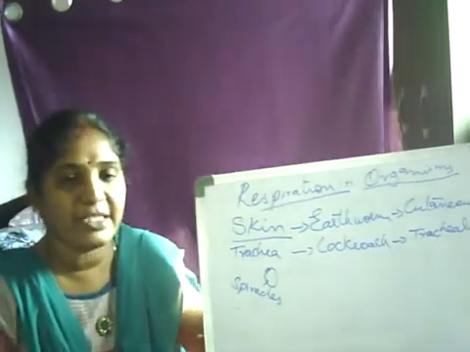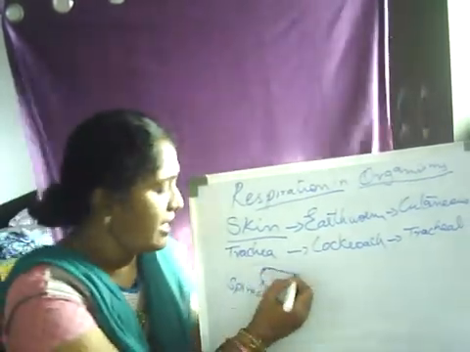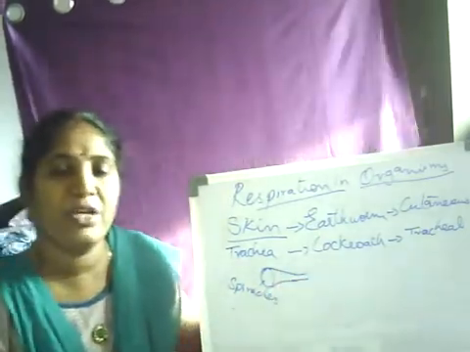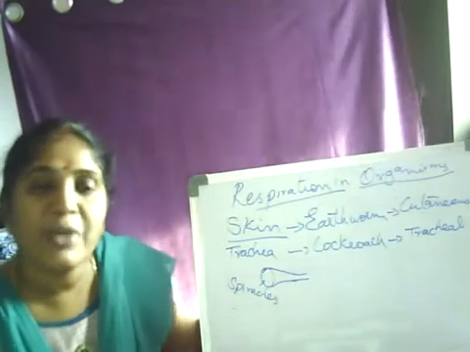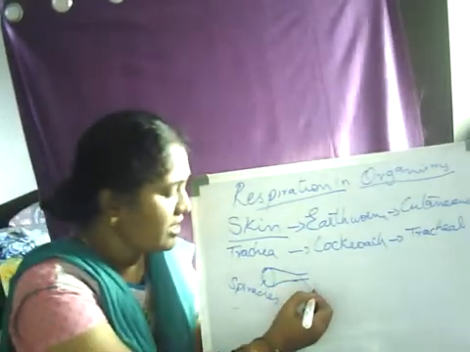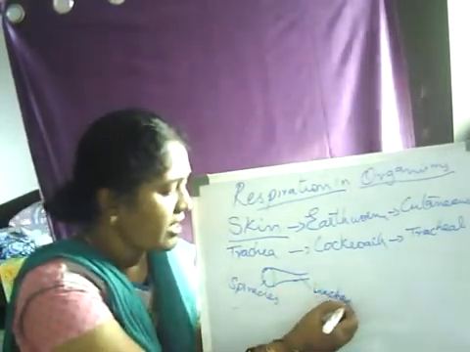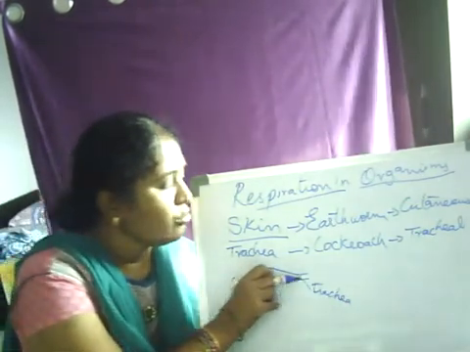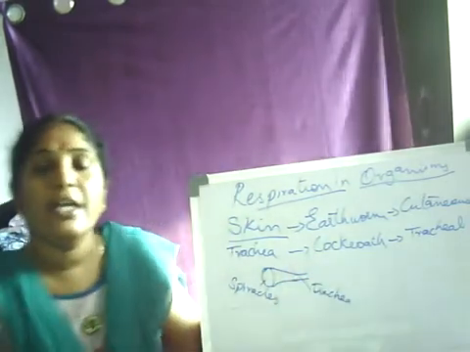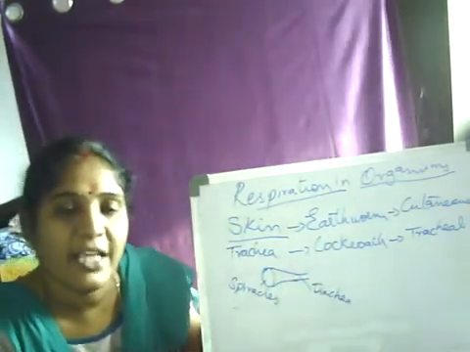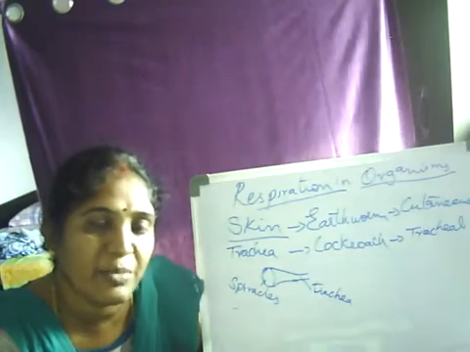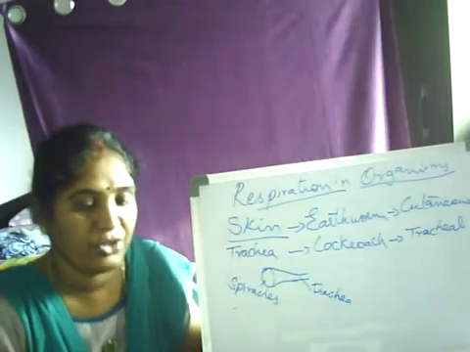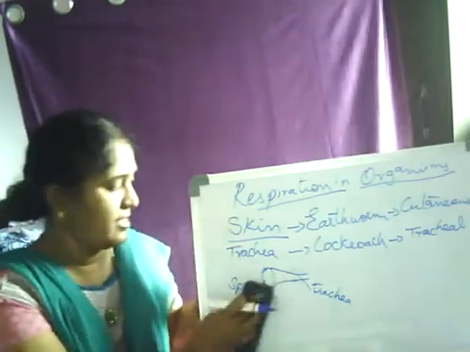Now, these spiracles are connected with tube-like structures from different parts of the body. These tube-like structures are called trachea. And that is how, through the spiracles, through the trachea, the air enters inside the cells and where exchange of gases takes place. And that is how respiration occurs in cockroach or the insects.